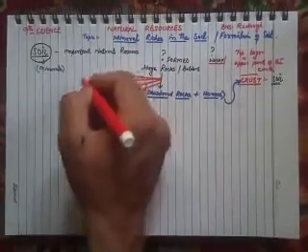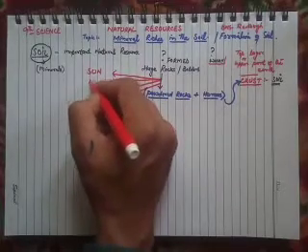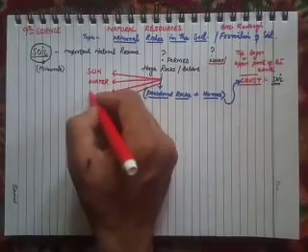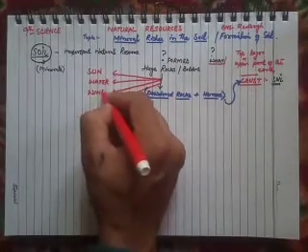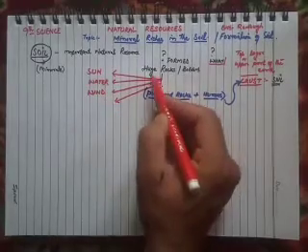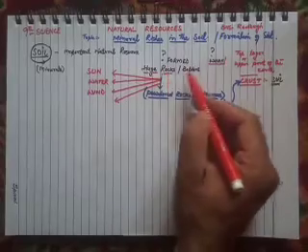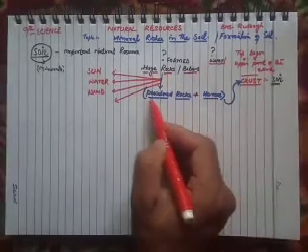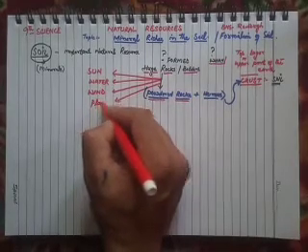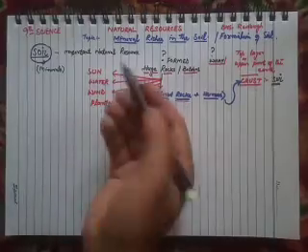The first factor is sun, the second factor is water, the third factor is wind, and the fourth is plants. So let us discuss these one by one.